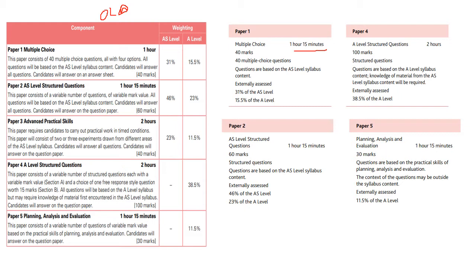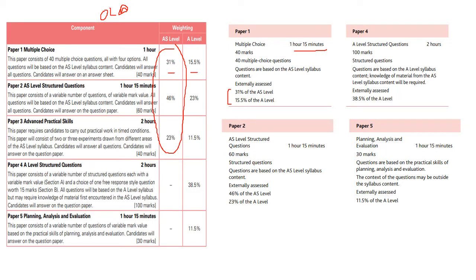I still encourage students to try as much as possible to answer the 40 questions within 1 hour, and to use those 15 minutes in the exam to go back over your answers in case you wrongly selected something or you need more time to think about a particular question. The weightings for the different papers are still the same. Paper 1, if you're writing only at AS level, weighs 31% of your grade, and it's still the same in the new syllabus. If you're writing the full syllabus, then it weighs 15.5%.